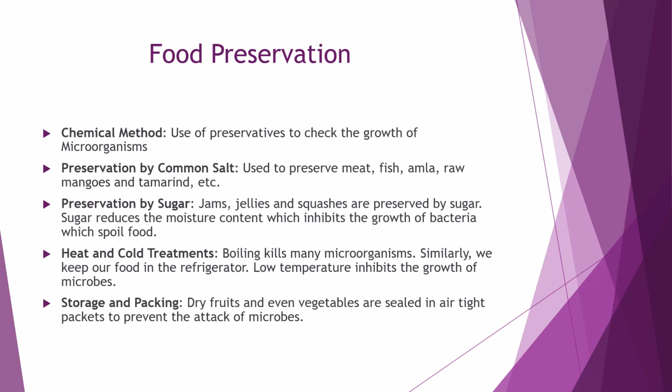Food preservation. There are several methods that help us to preserve the food. Chemical method is one such method. In this, we use several preservatives to check the growth of microorganisms. Preservation by common salt, used to preserve meat, fish, amla, raw mangoes and tamarind, etc. Preservation by sugar: jams, jellies and squashes are preserved by sugar. Sugar reduces the moisture content, which inhibits the growth of bacteria which spoil food.